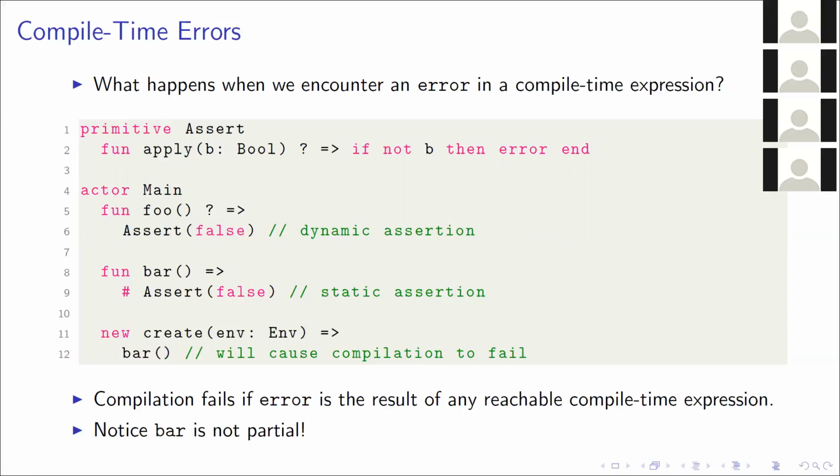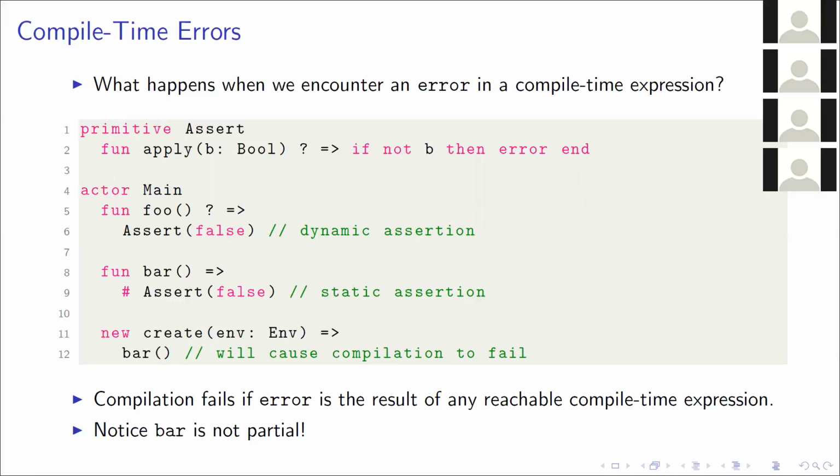But what does it mean if the error occurs statically? We could just replace this with an error, but this isn't really useful because it just means that you'll error every single time you call bar. So what we decided was that if a compile time expression results in error, then compilation fails. This also means, though, that bar doesn't have to be partial, because the error can't have occurred at runtime, so we don't need the partialness of the function.